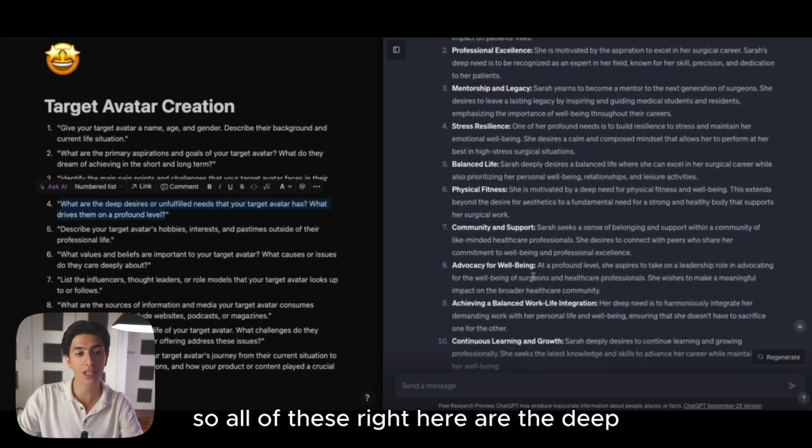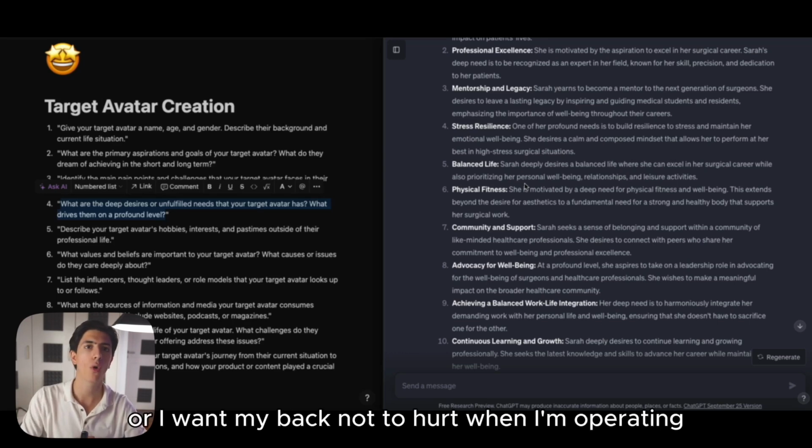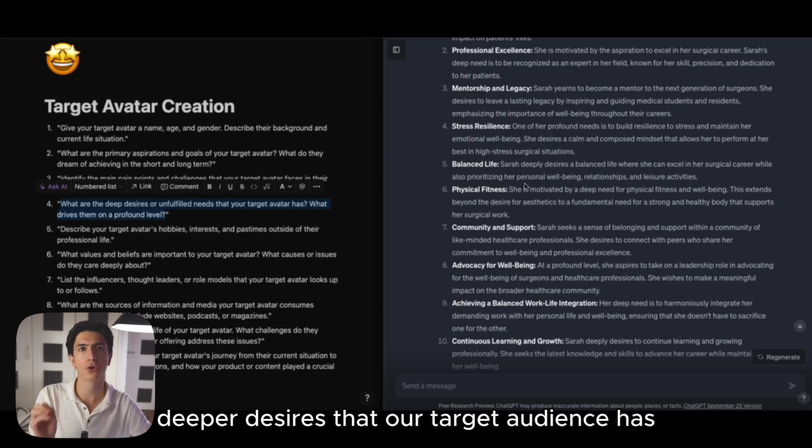So all of these right here are the deeper desires, if you will, not those superficial desires. For example, I want more muscles, or I want my back not to hurt when I'm operating. Those are a bit more superficial than the deeper desires that our target audience has.